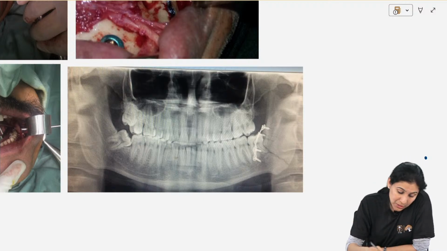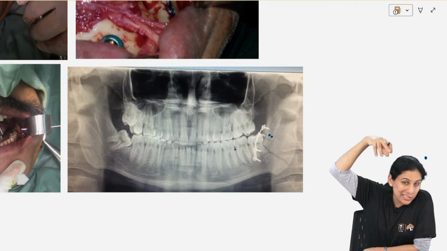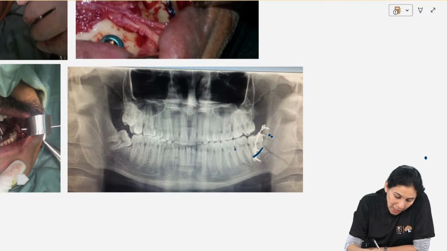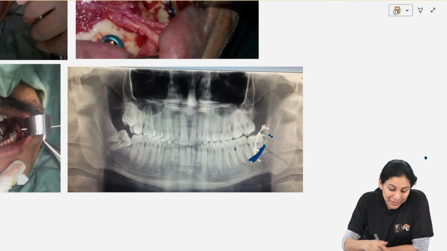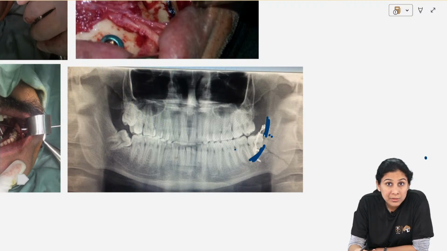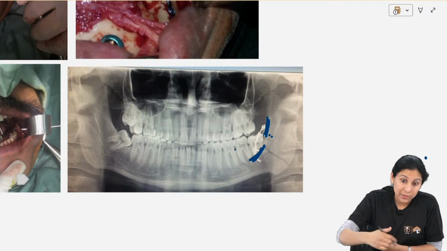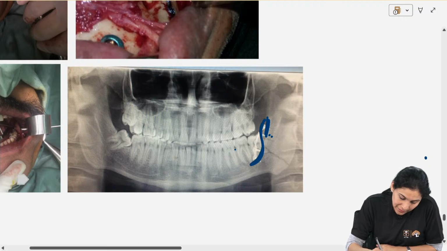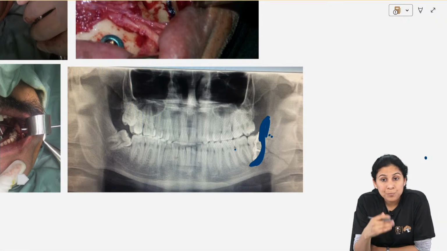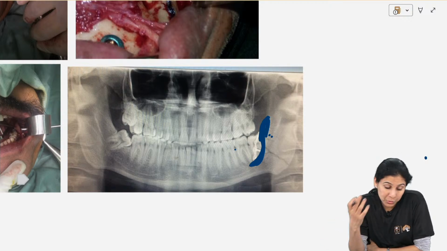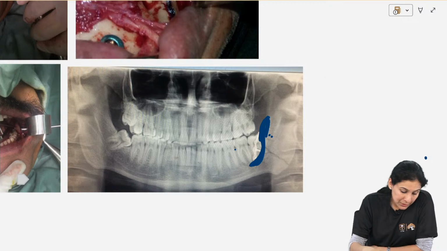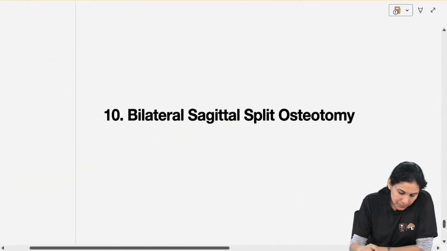What we do with mini plates, what we have done here by putting an S-shaped plate on the superior border. Okay, obviously जहां पर teeth है वहां तो आप superior border में teeth के ऊपर तो plate नहीं लगाओगे, तो यहाँ पर आप lateral surface पे plate लगाओगे. But in the angle region here there are no teeth, so you have the liberty of taking your plate to the superior border and fixing it like this. So this is the S-shaped angle plate or a propeller plate, which is how you treat an angle fracture using mini plates. Okay, using the Champy's principles. Okay, so I hope that clears your doubt.